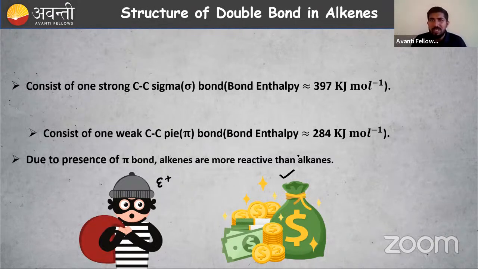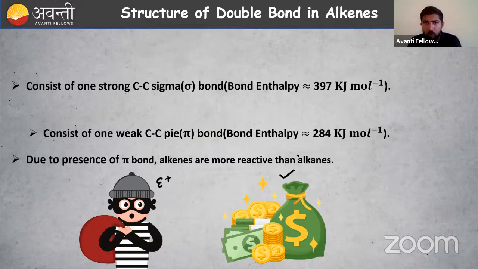What about alkenes? They are not showing off. They are not showing that we have a lot of money and saying, come here, you can attack. It's not like that. In the case of alkenes, it is the presence of pi electrons that invites the attack. Who is the attacker? Electrophiles come and attack, so reactions will happen. Compared to alkanes, the double bond with its pi electrons is more reactive in nature. You have to remember this.